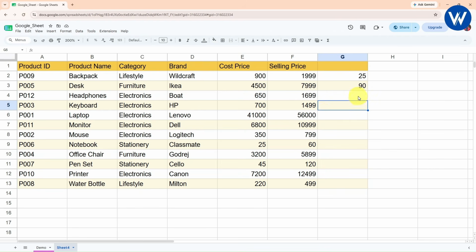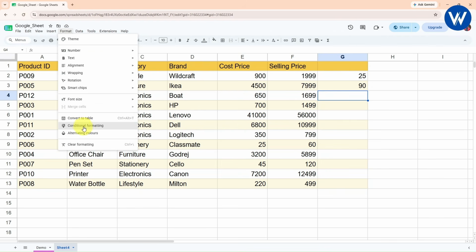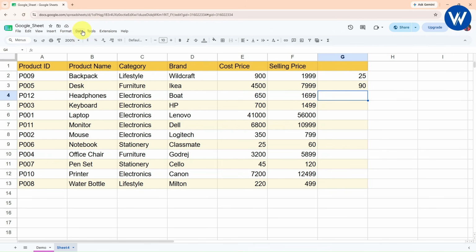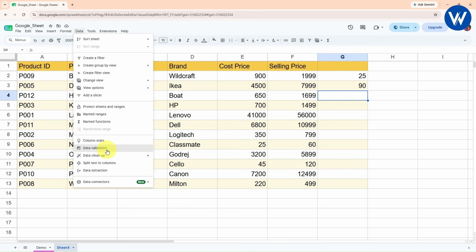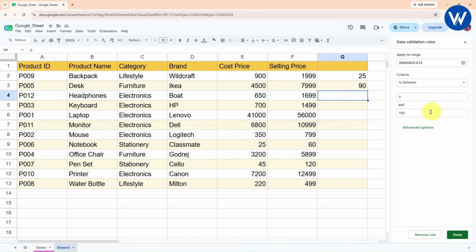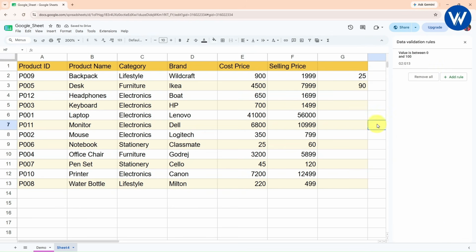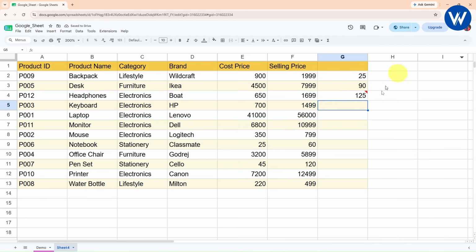But if you check that option, let me show you again, format data validation. Okay, data validation. So this is the advanced option. If you check this option, show a warning. So basically what will happen, it will show only the warning, but it will accept the value. I hope you guys are understanding. So this is the use of data validation.